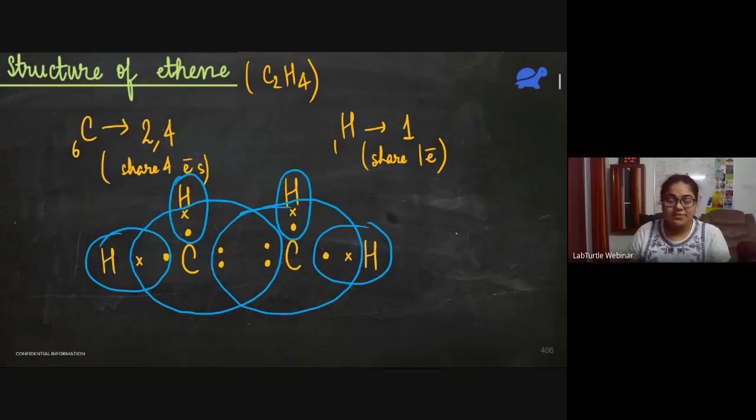And let me draw the simplified structure. So carbon is forming a double bond with another carbon and single bonds with hydrogen. Single bonds with hydrogen. Okay.